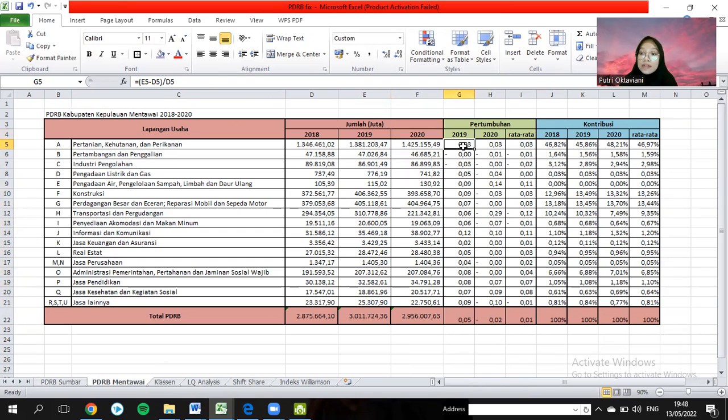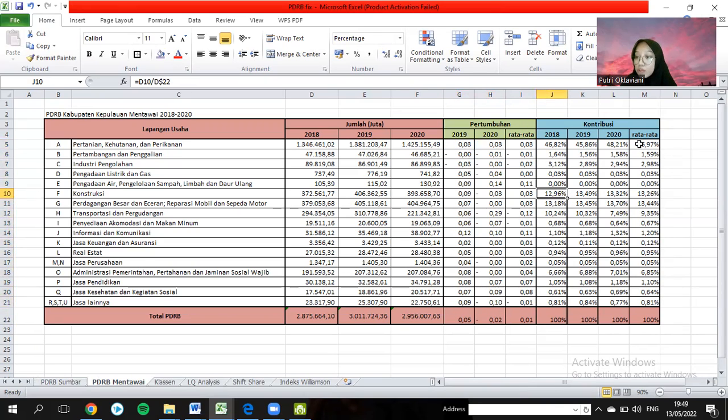So for growth we get the 2019 data: PDRB in 2019 minus 2018, divided by 2018. And to get the average, we take the average of 2019 and 2020, and we can copy and paste to all the data.